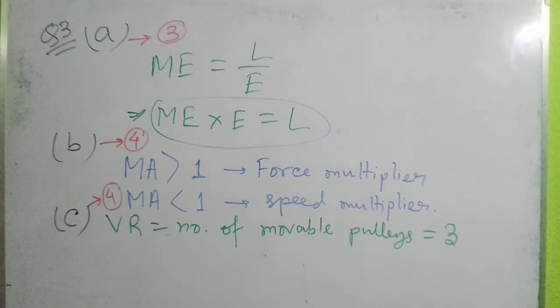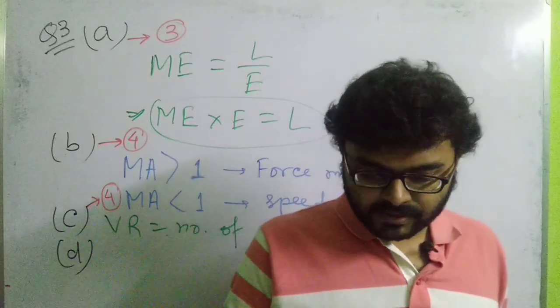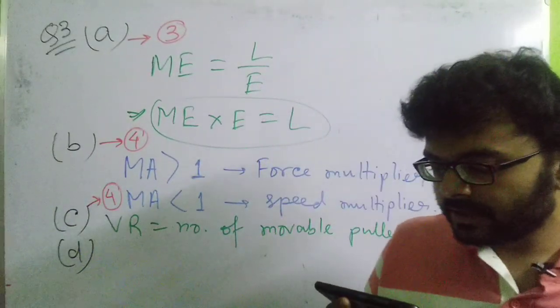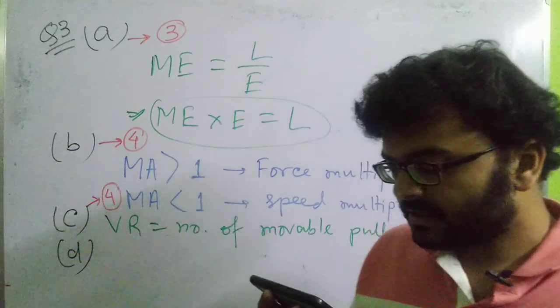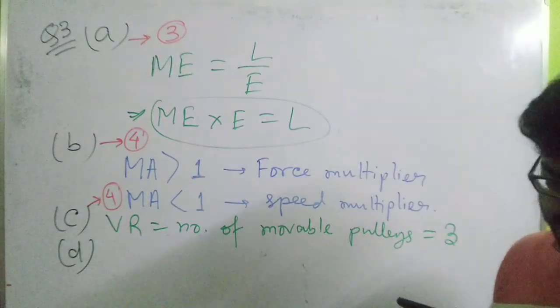Now, subpart D. What does subpart D say? It has been asked, work done by a body moving on a circular track is 0 at every instant because. The first option says that displacement is 0. The second option says displacement is perpendicular to the centripetal force. The third option says there is no force acting, and the fourth option says the reason is not mentioned in the other options.